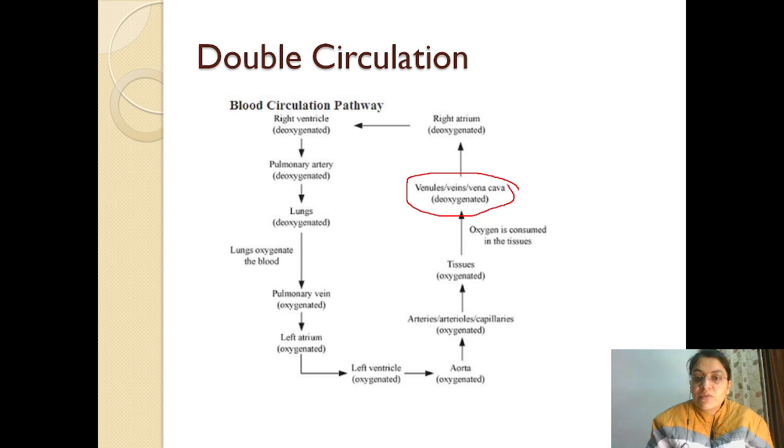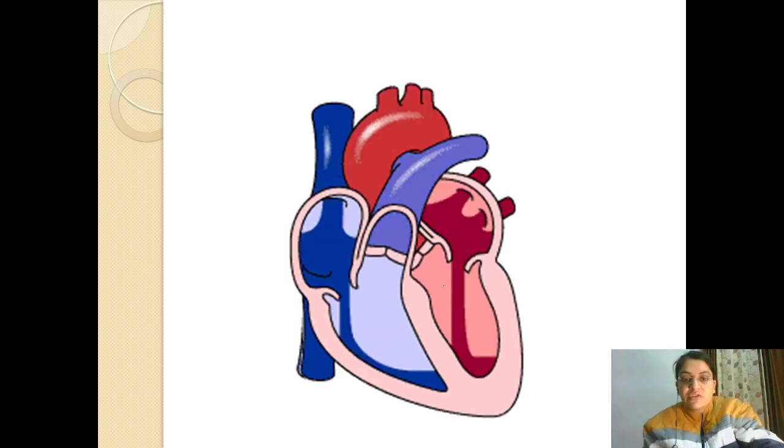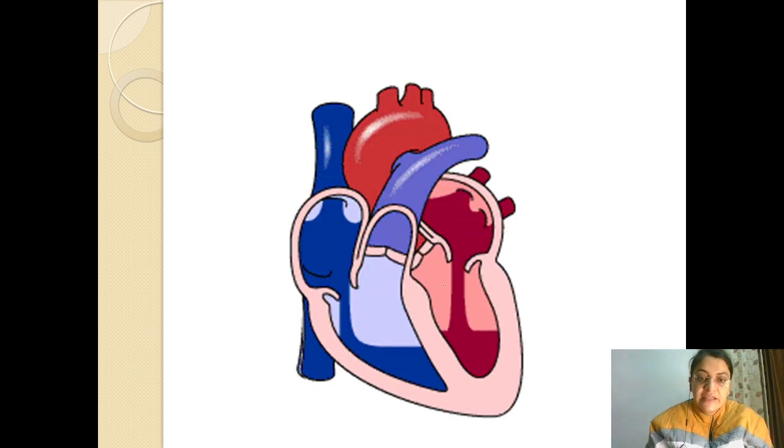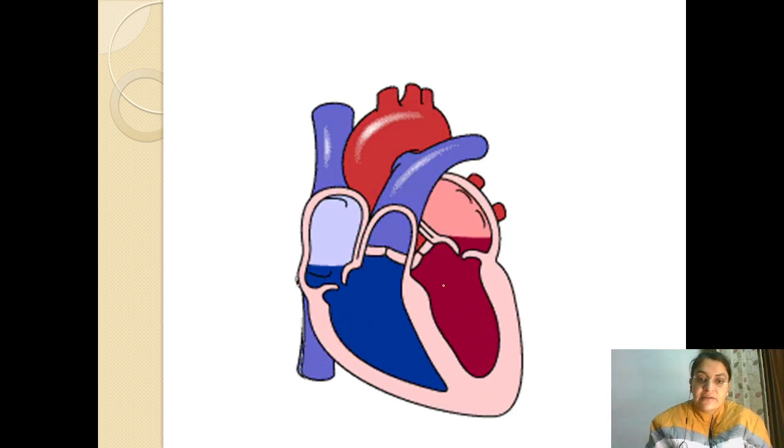To remember it quickly, veins carry blood to the right atrium, then right ventricle, then pulmonary arteries, and pulmonary arteries carry blood to the lungs. From the lungs it is then moved to the left atrium, to the left ventricle, and then aorta. From the aorta it moves to all the body parts. So this is how the blood is moving through the heart, and here is the animation that I have shown. And for today, this is enough.